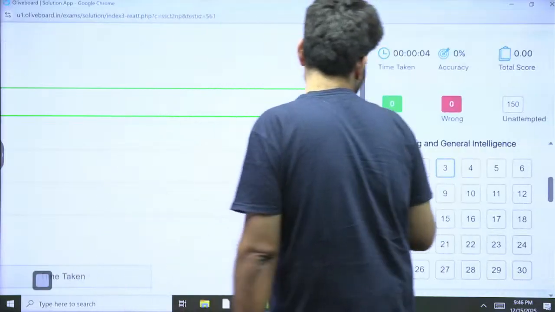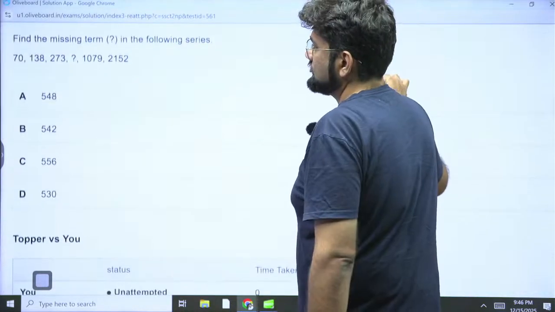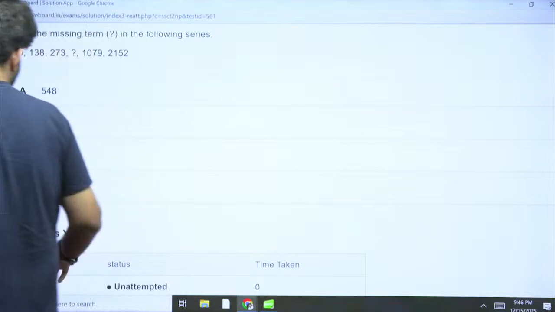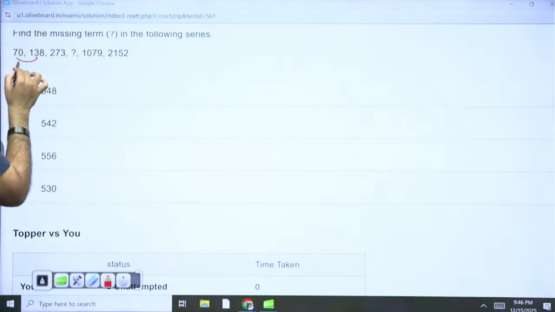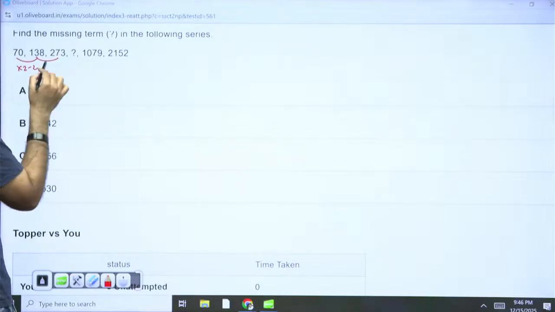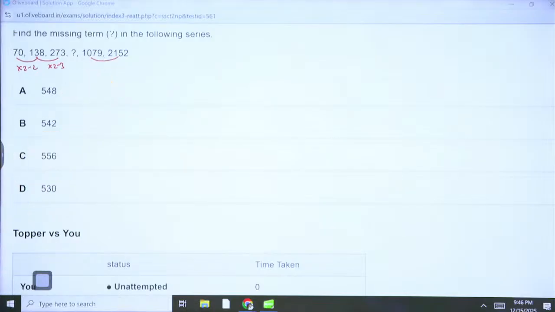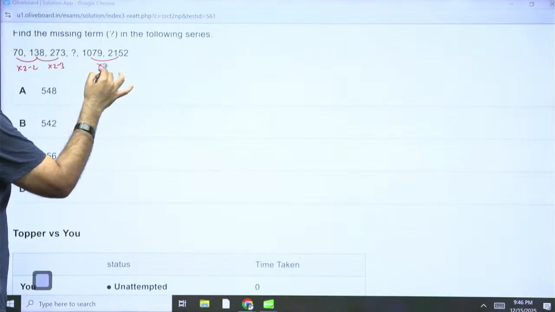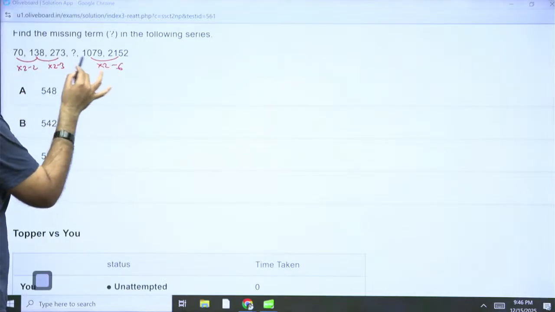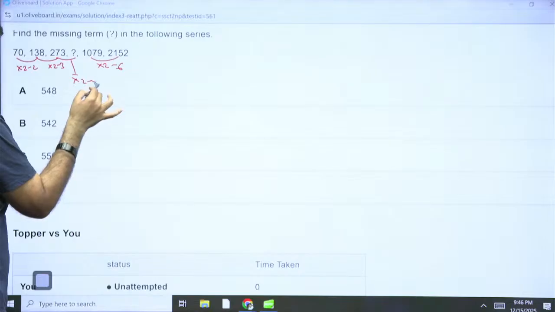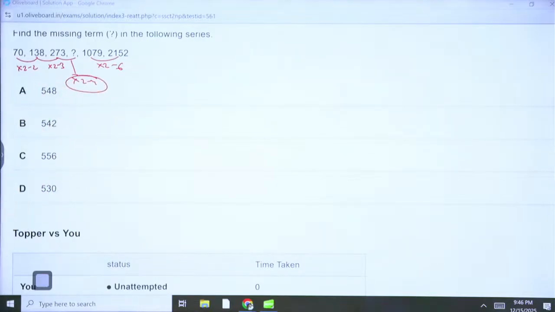Okay, next. Okay, 70 and 138. Multiply by 2 minus 2. Multiply by 2 is 260 and 16, 276 minus 3. Perfect. Multiply this by 2, 2140 and 18, 2158 minus 6. Correct. So into 2 minus 4 is our answer. Okay. So 273 into 2 is 546, minus 4, 542. Option B is the correct answer.